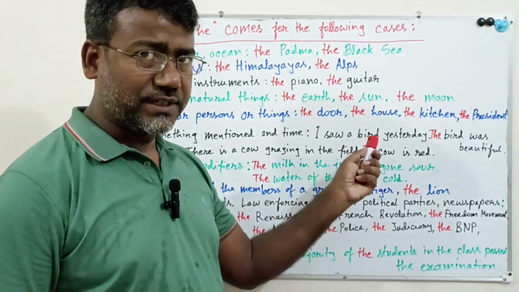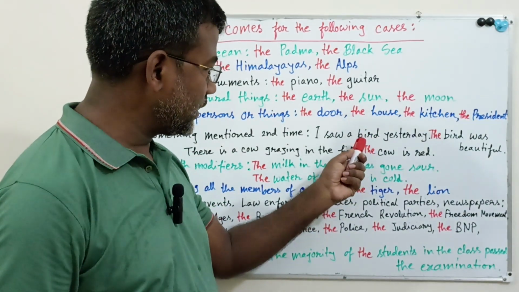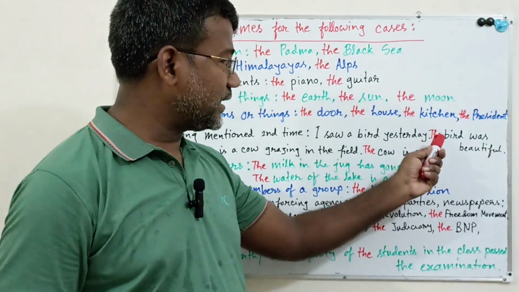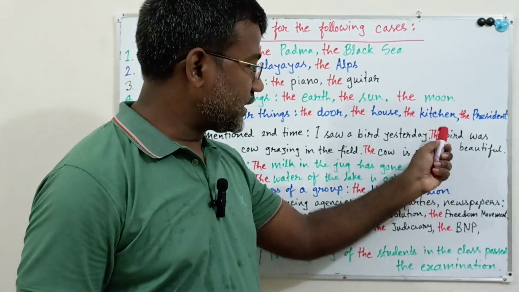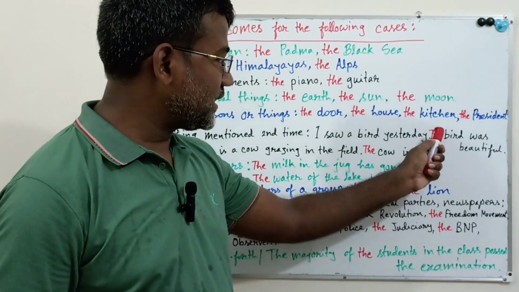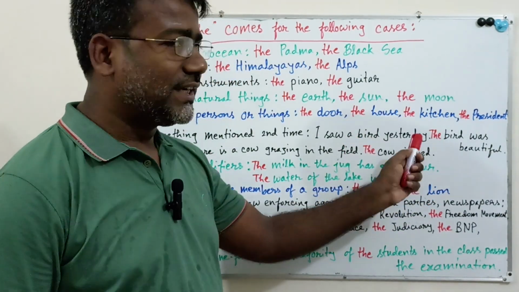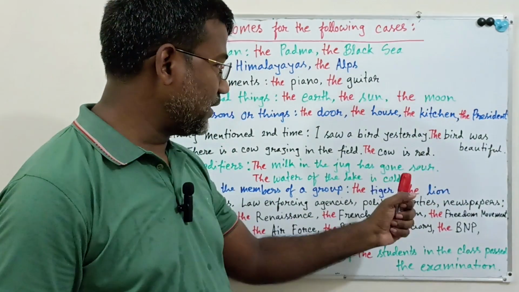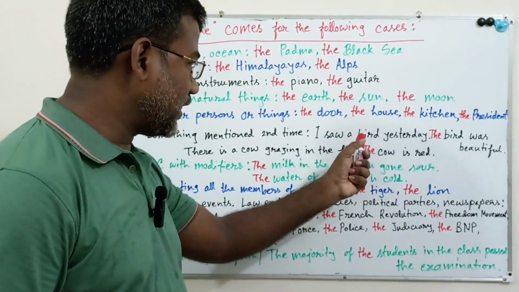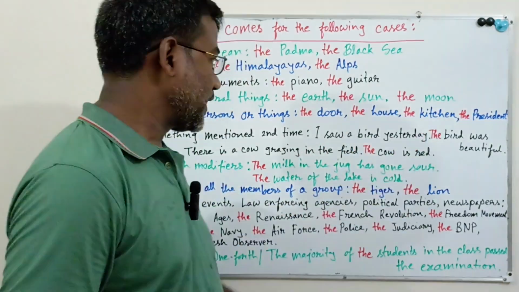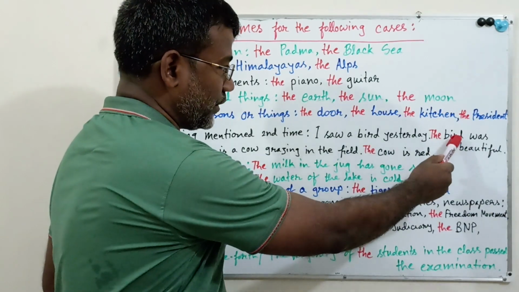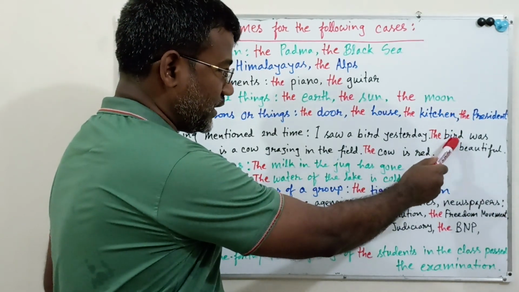At first, I have said "a bird", mentioned a bird. Then in the next sentence, the second sentence, I have mentioned "the bird". That means "the bird" and "a bird" are the same bird. So "the" is indicating the bird that I have mentioned in the previous sentence. For this reason, you have to use "the" before the noun that I have mentioned a second time.